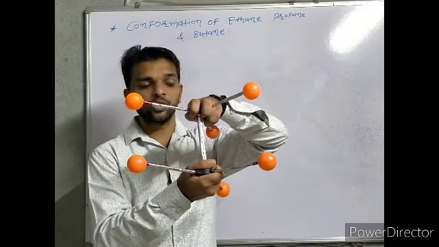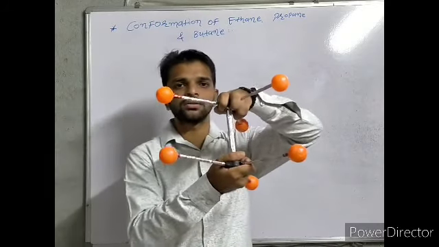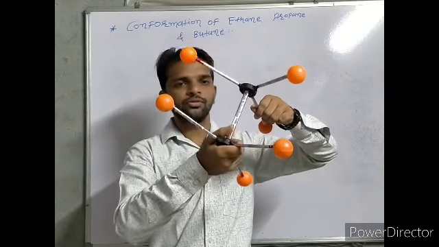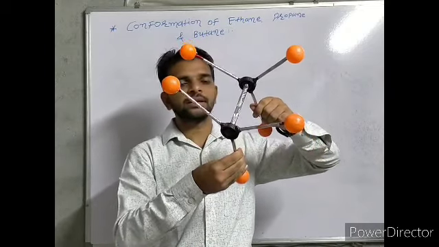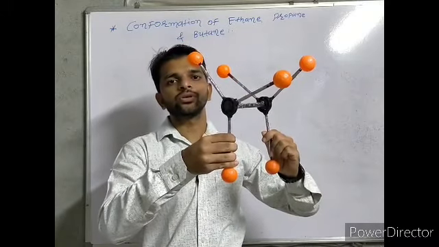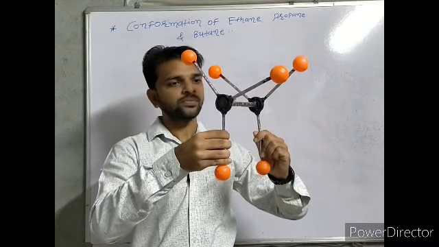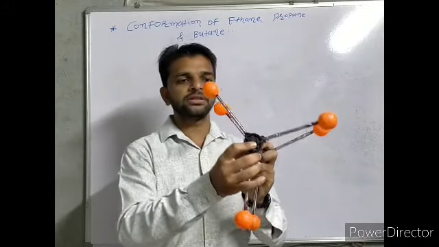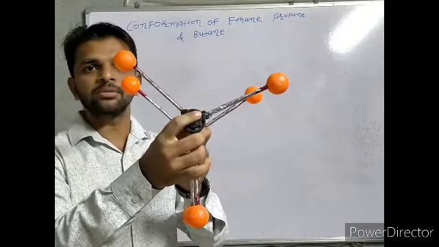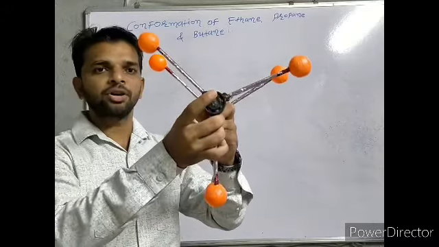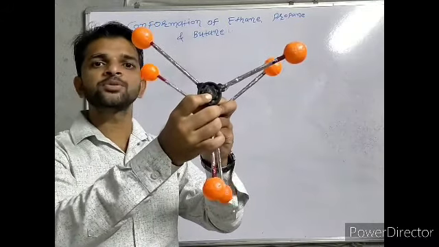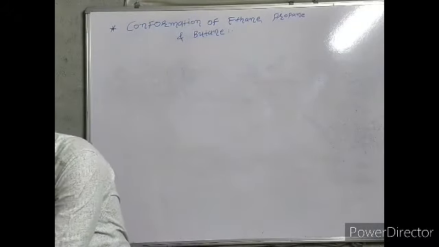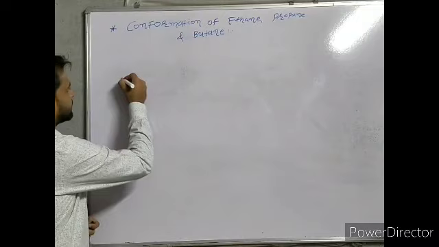We know very well what we do for Sawhorse. First rotate like this, after that hold the front and back valency and rotate like this. So this is the simple Sawhorse structure. If we are looking from here, then this is the front carbon, carbon number 2, and this is the back carbon. So this is the Newman eclipsed form of ethane and we can write the structure like this.